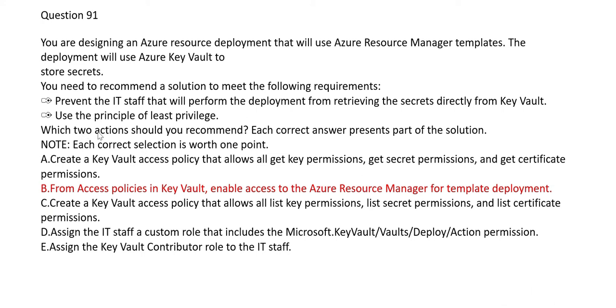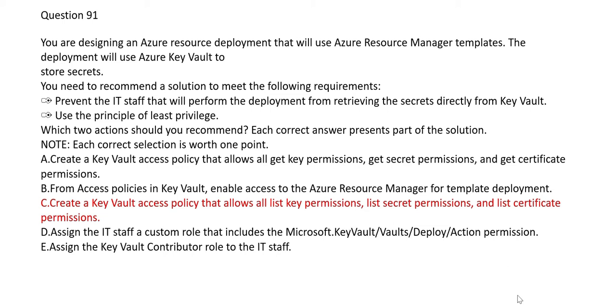We have to choose two actions. C says you create a policy that allows all key permissions, list secret permissions and list certificate permissions. Why would you do that? Again, it is violating the principle of least privilege. It is giving everyone all privileges.